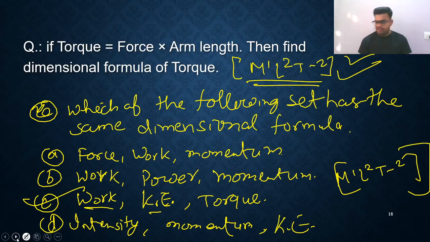So definitely power and work will not have the same units or dimensional formula. Next, work and kinetic energy. Work and energy will always have the same, and torque is also having the same dimensional formula. Okay. Momentum, kinetic energy. My dear friends, momentum is just mv. Kinetic energy is half mv squared. So definitely it will not have the same dimensional formula. So C option is the only correct answer.